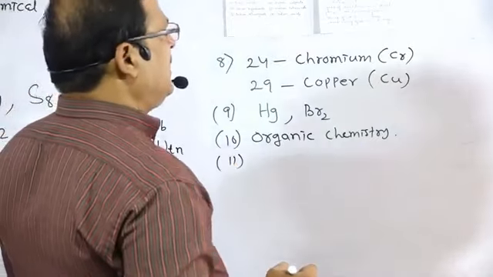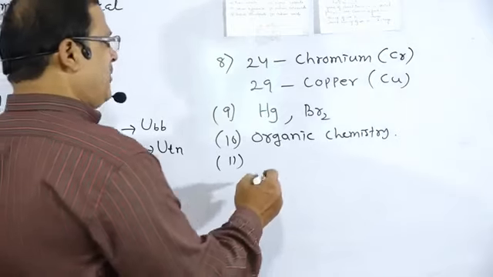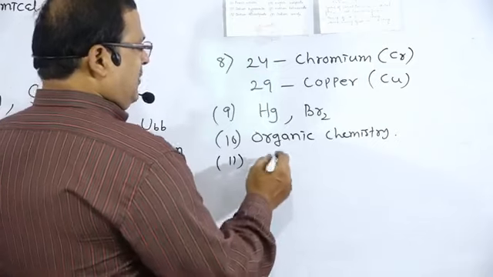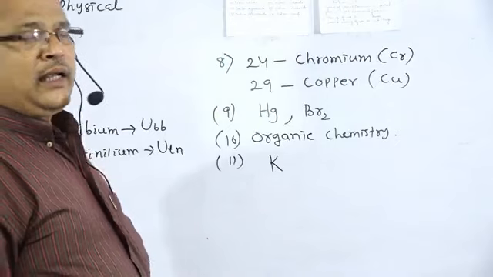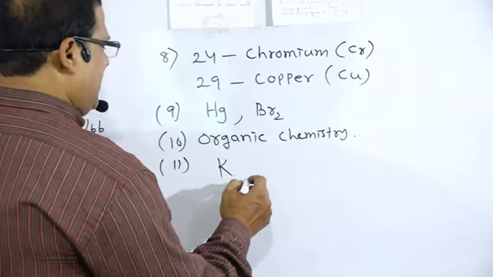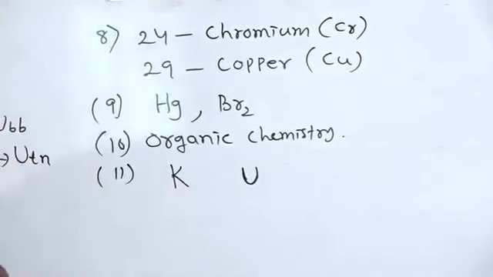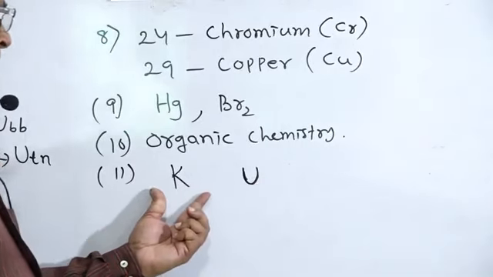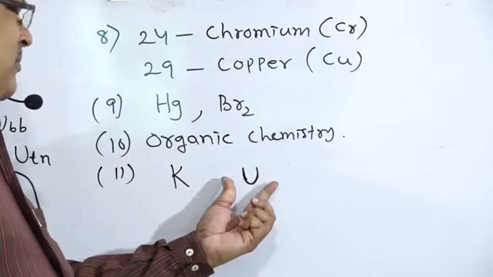Next one, question number 11, symbol of the element potassium. Potassium symbol is K, not P. K is derived from the Latin word kalium. And uranium, symbol U, is derived from the planet Uranus.